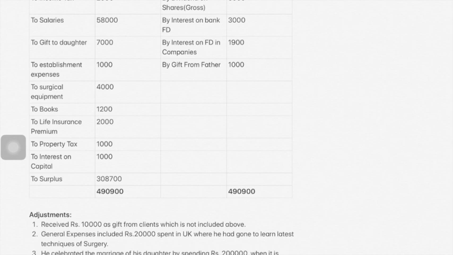To books. He is a doctor. He is buying books. So, that is also a depreciable asset. So, again, you will claim depreciation on books.